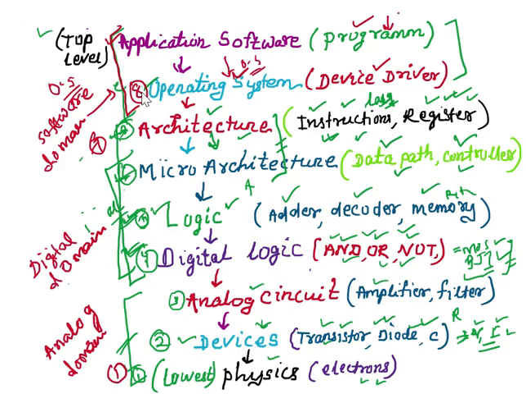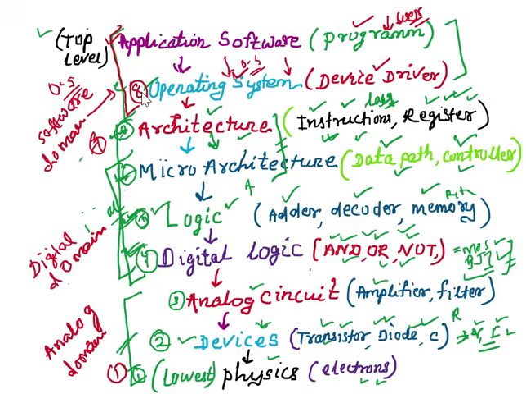So this level deals directly with the user, and it solves the user's problem with the help of the operating system.